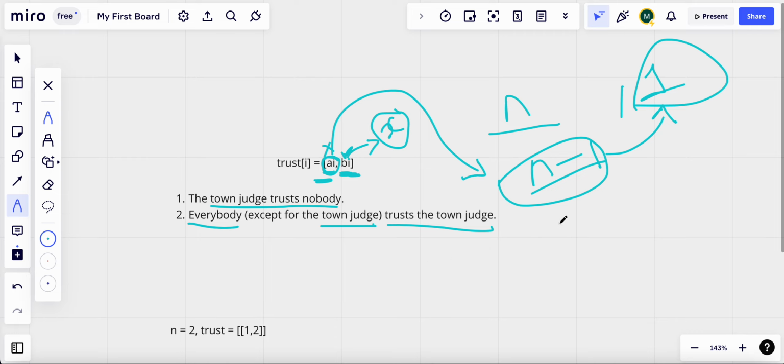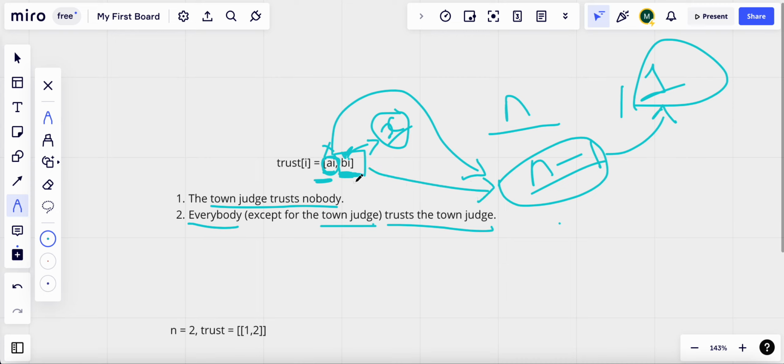We are going to use an array for that and keep the count of BI, where BI equal to X will appear n-1 times.